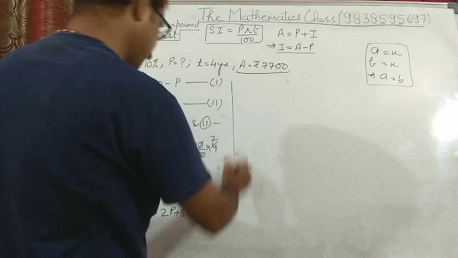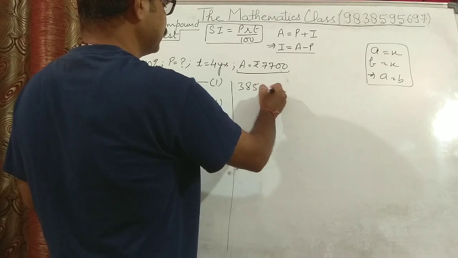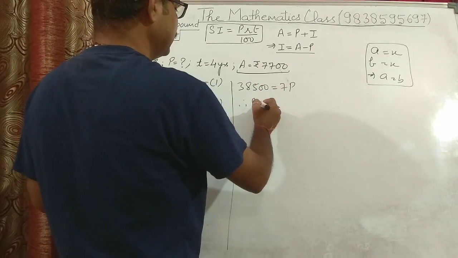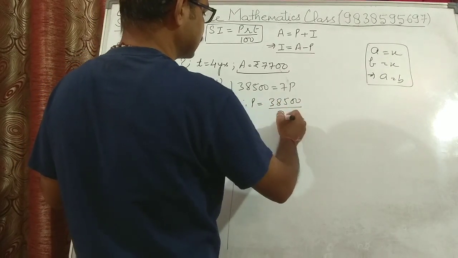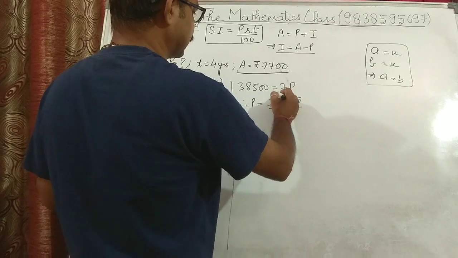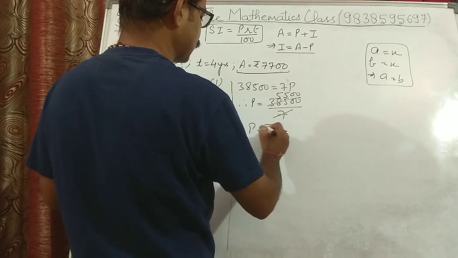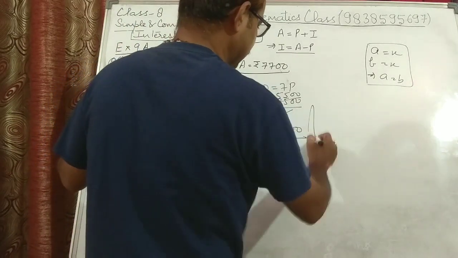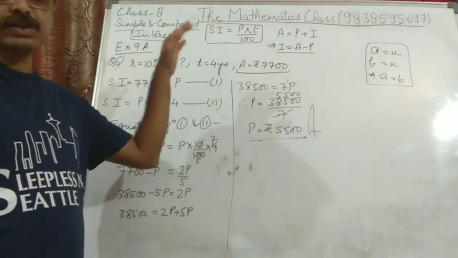5P goes to that side, will become plus, so 2P plus 5P is equal to 38500. So we can say that 38500 is equal to 7P. Therefore, P can be written as 38500 upon 7. Now 7 5s are 35, 7 5s are 3500. So principal comes out to be rupees 5500. That is your final value. I hope this is understood.